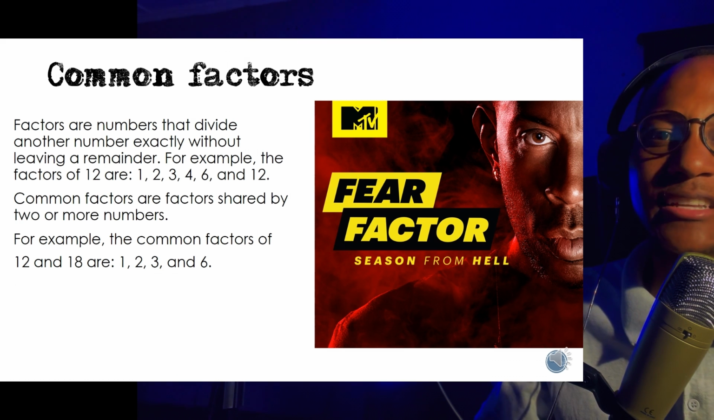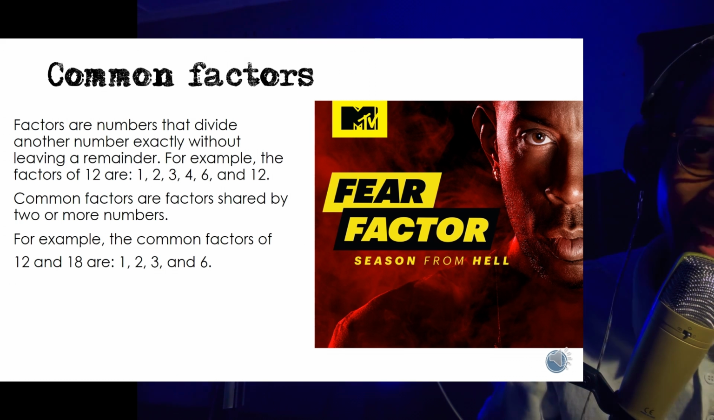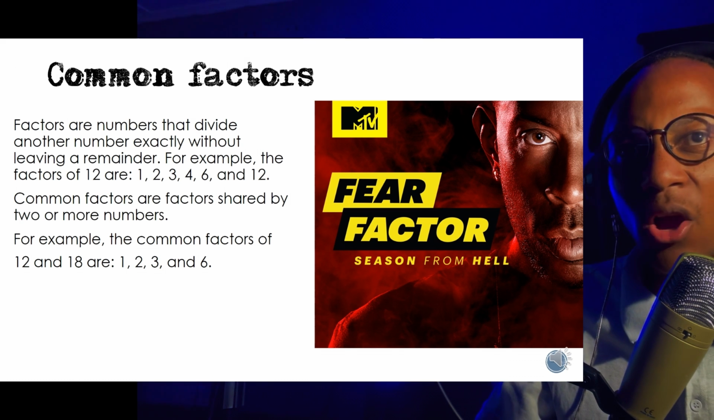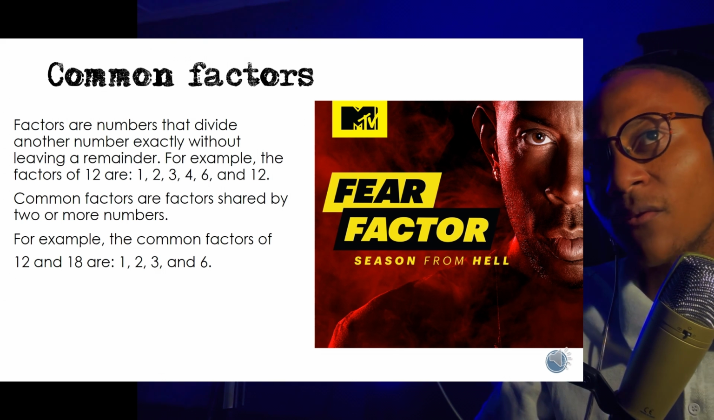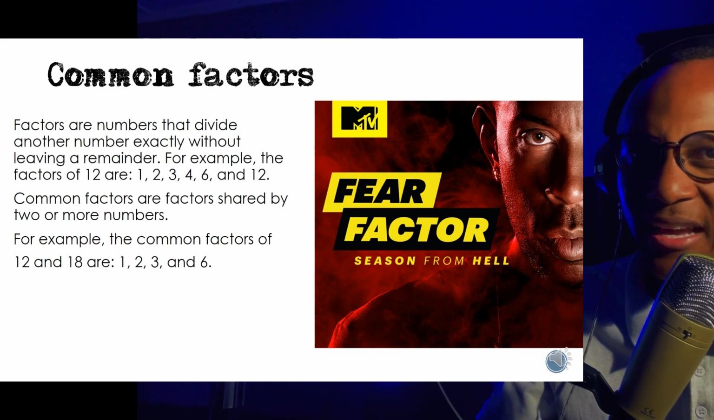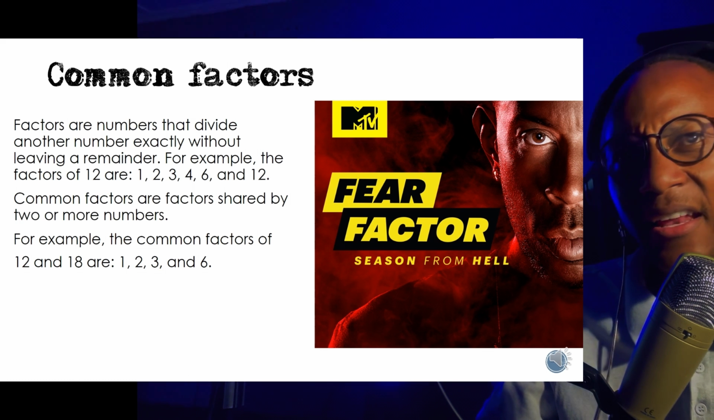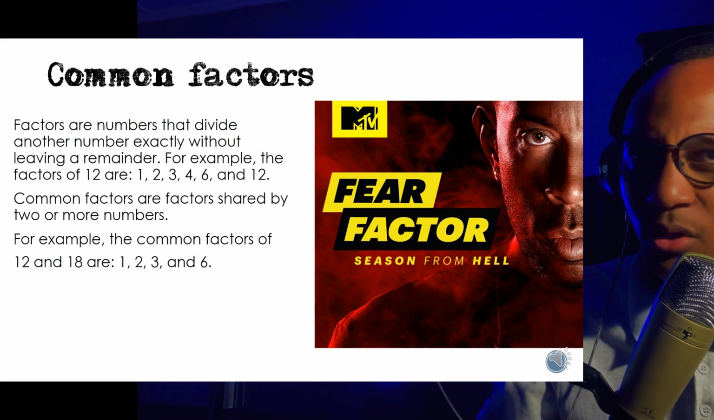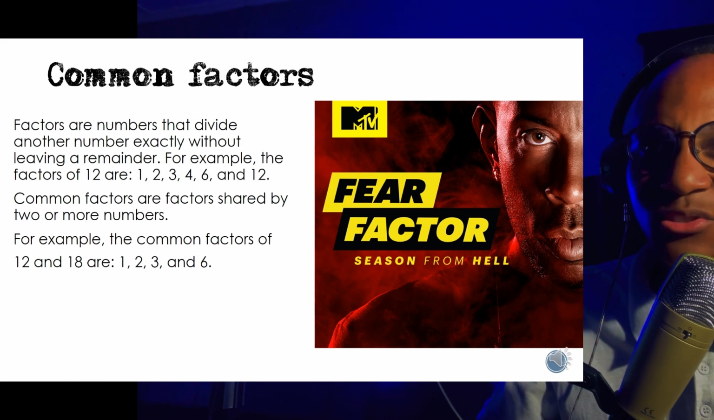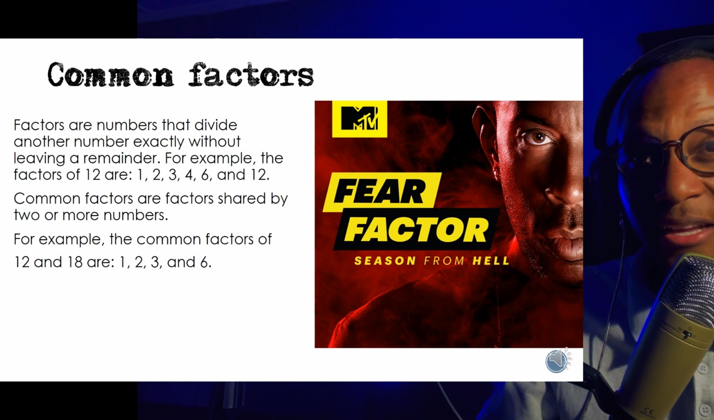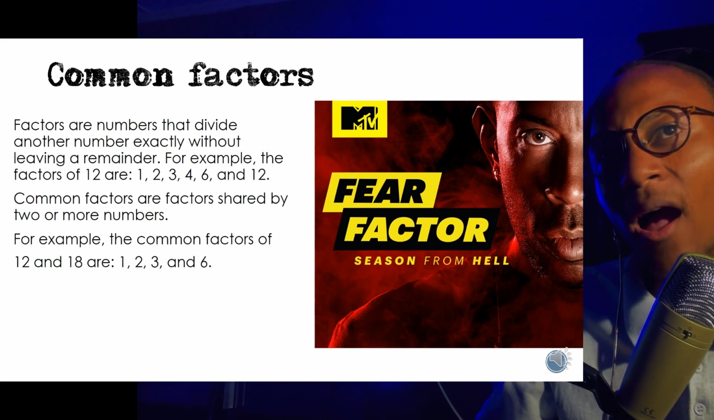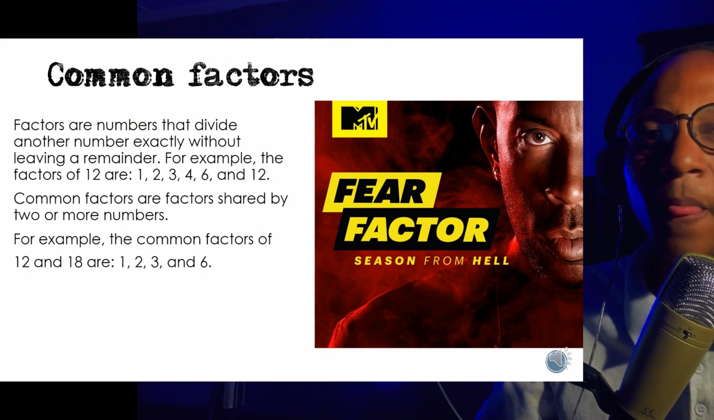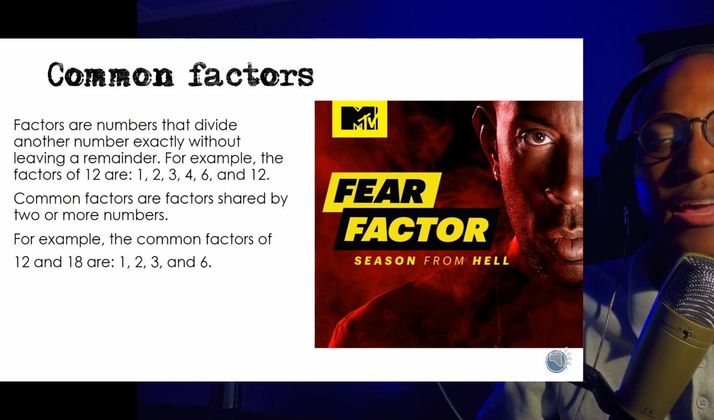So common factors now are factors that are shared by 2 or more numbers. Let's say we take 12 and 18. 1 is a factor of 18 and 12. 2 is also a factor of 18 and 12. It gets into 12 6 times without leaving a remainder, and it gets into 18 9 times without leaving a remainder. 3 can get into 12 4 times and into 18 6 times without leaving a remainder. So 1, 2, 3, and 6 are common factors because they are factors of both 12 and 18.